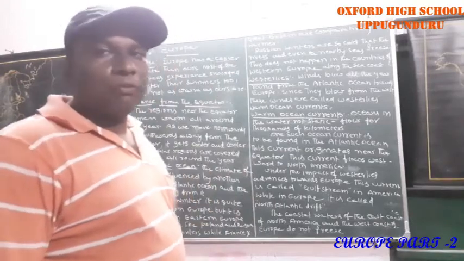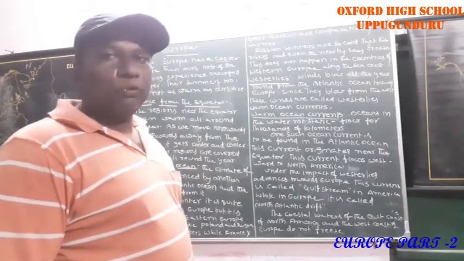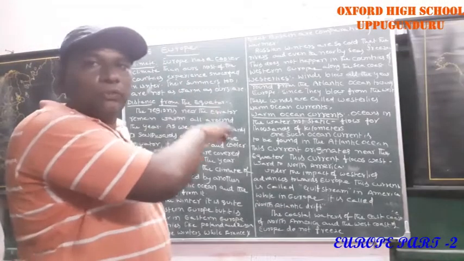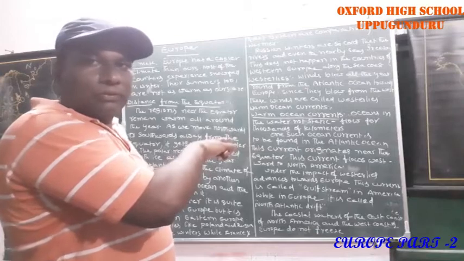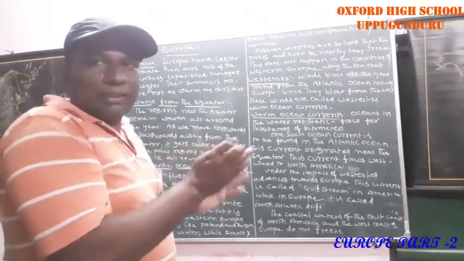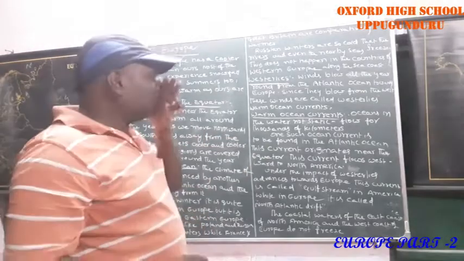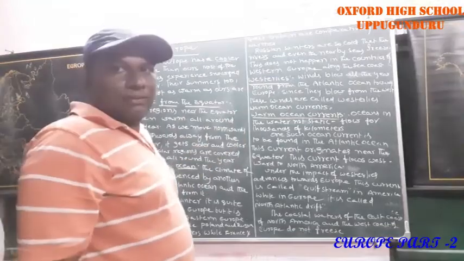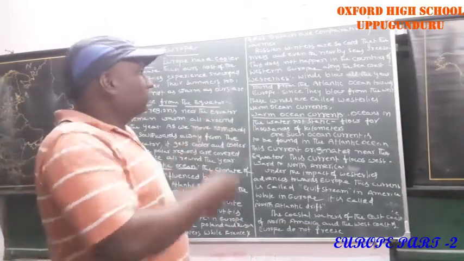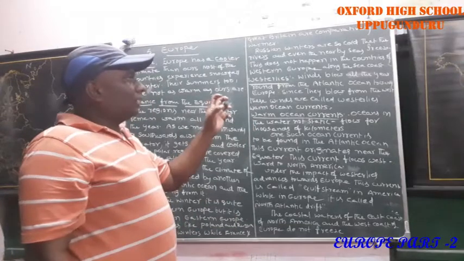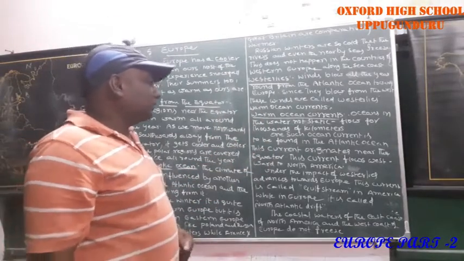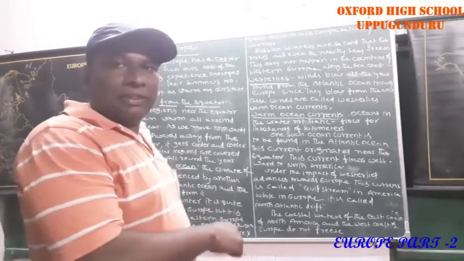We have been discussing Europe. In this session, I am going to explain the climate of Europe, especially from the point of view of Europe's distance from the equator. Then the Atlantic Ocean flowing adjacent to Europe, we are going to discuss that also. Then the Westerlies, the winds blowing towards Europe, how useful these winds are, how much advantage Europe gets through these winds, then warm ocean currents, all those topics we are going to cover in this session.